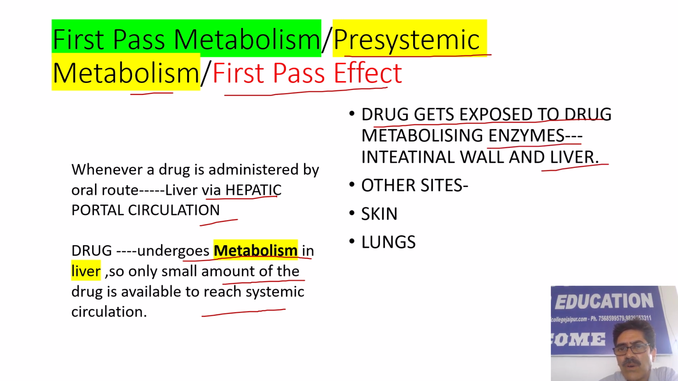within the liver or the intestinal wall. There are other sites also where some amount of first pass effect may take place, that is skin and lungs. And one thing is very clear: all orally administered drugs suffer from this first pass metabolism problem, but we are talking about those drugs which suffer from this issue extensively.